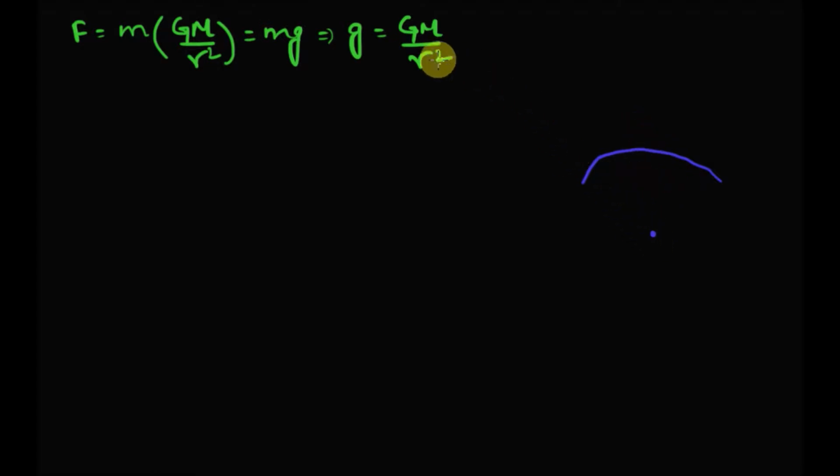Well, in that case, the value of r will be 0, and by this equation g will be infinite, and hence the weight of the body will be infinite or very high. Well, is that the case?